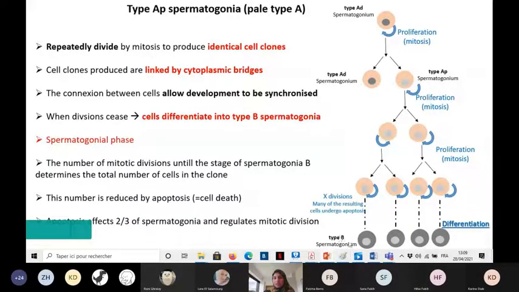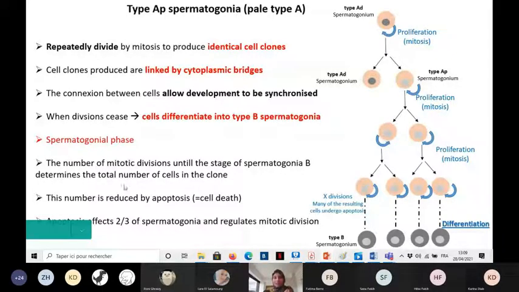until we reach the type B spermatogonia. The number of mitotic divisions that one AP cell will be subject to will define the number of cells in a clone, the number of cells coming from one AP cell.